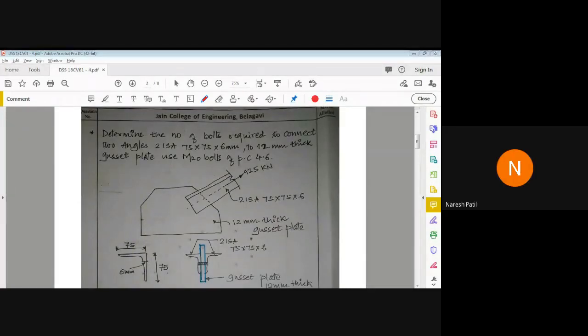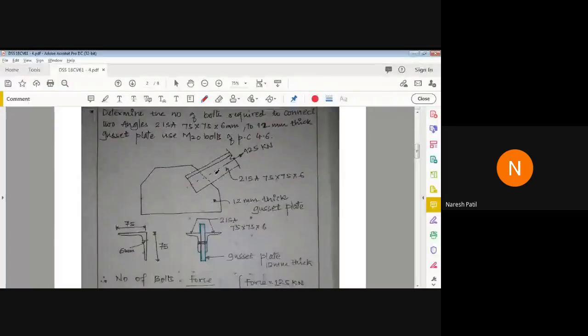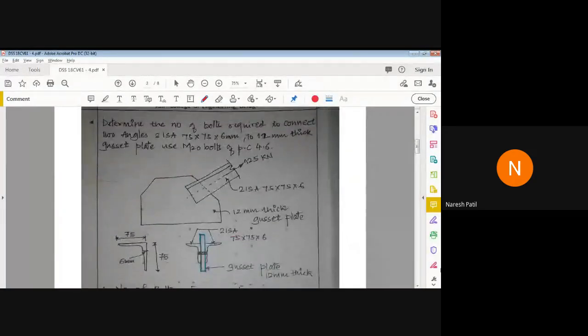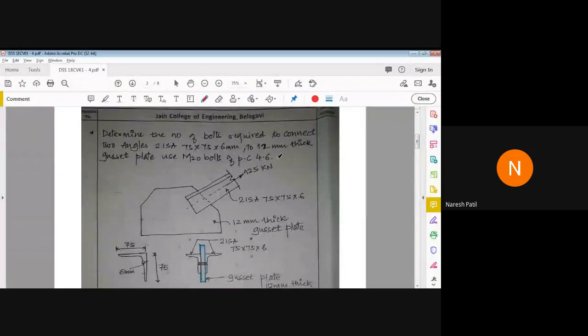Okay, chalo. Now we'll see. One more interesting problem we have here. The question is visible here. Okay, chalo. So I'll read out the question here. Again, this is a problem from a question paper.